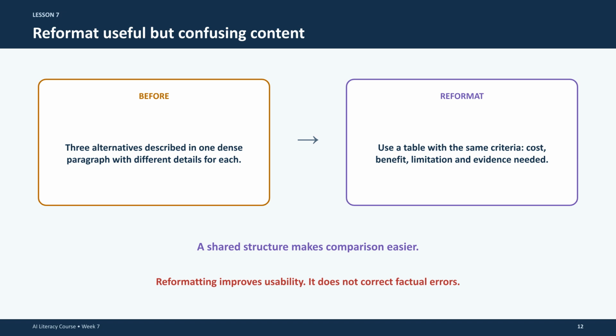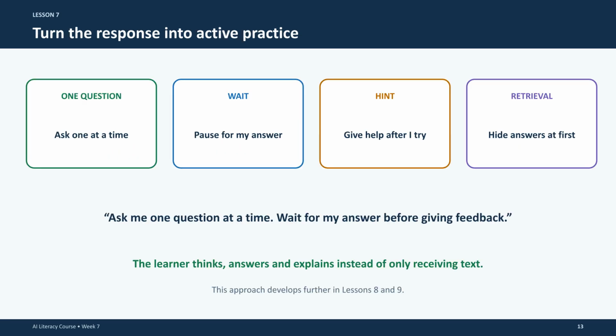If content is useful but hard to parse, ask for a reformat. Using a table can make information much easier to compare. Just keep in mind that changing the structure improves usability, but it will not fix underlying factual errors. Turn your interaction into active practice. Instead of just reading, ask the AI to pose one question at a time and wait for your response. This forces you to think and explain, which is much more effective than passively receiving information.